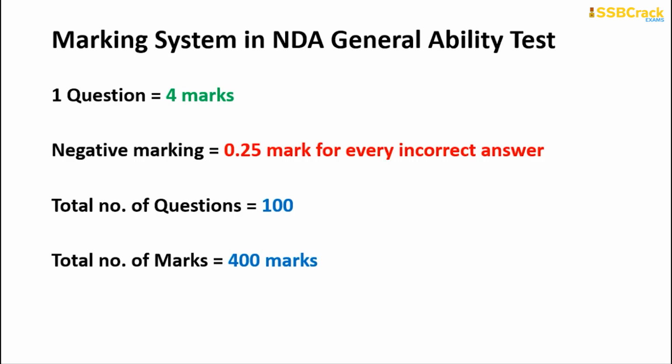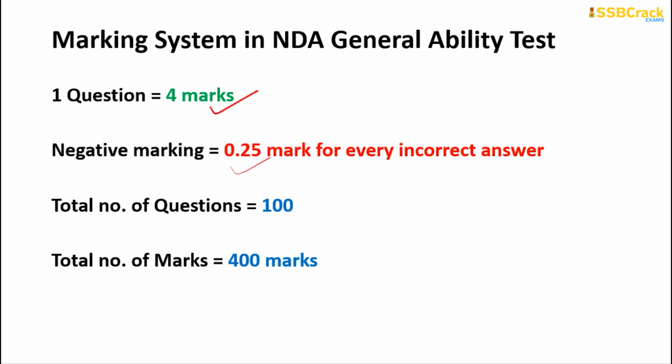Before beginning, as I always start, I will tell you about the NDA NA marking scheme. Each and every question of the NDA NA general ability test carries 4 marks, and there is also negative marking. If you do not attempt the answer, then you do not have any negative marking. But if you answer that particular question wrongly, then you will lose 0.25 marks.